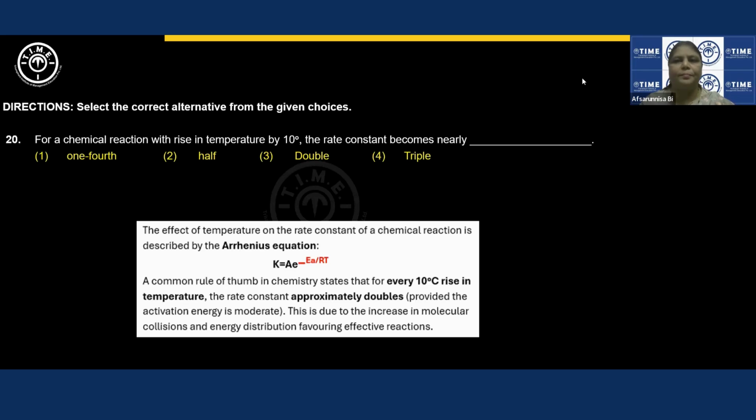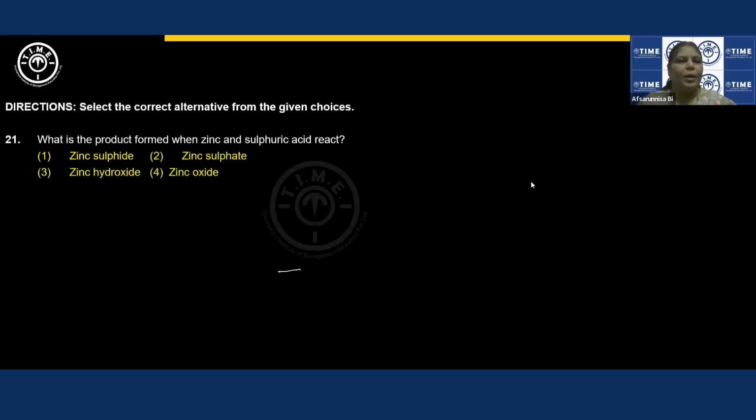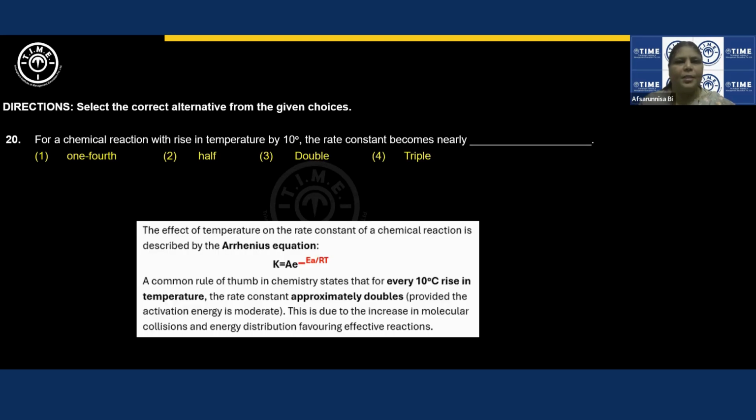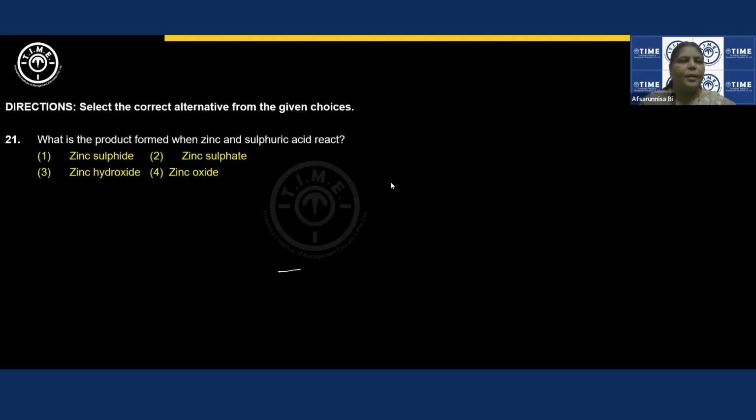Next question. What is the product formed when zinc and sulfuric acid reacts?